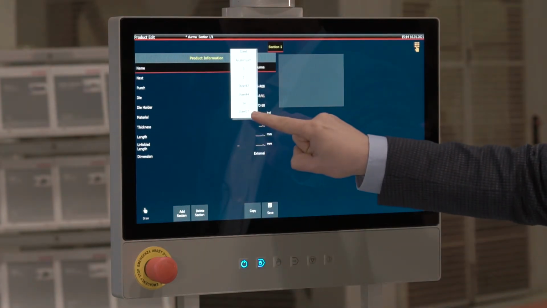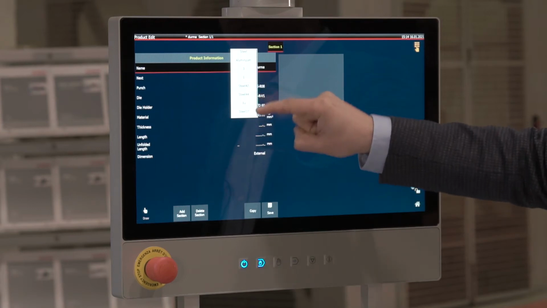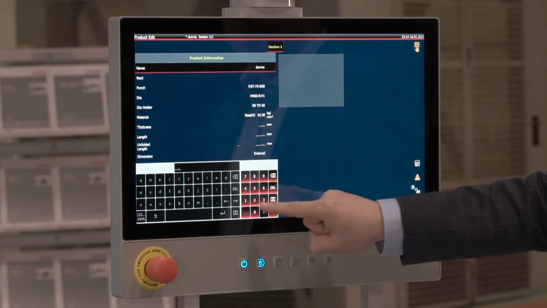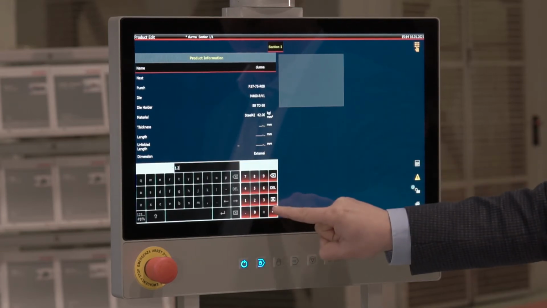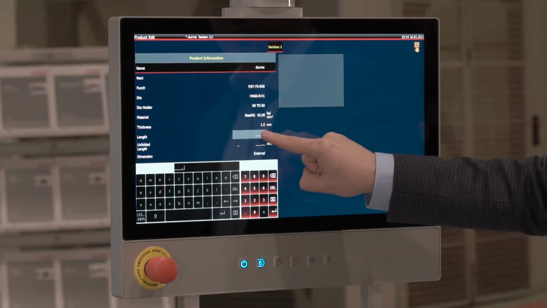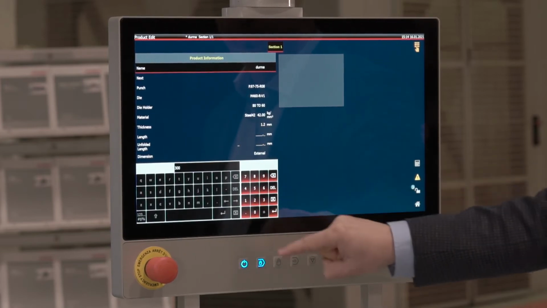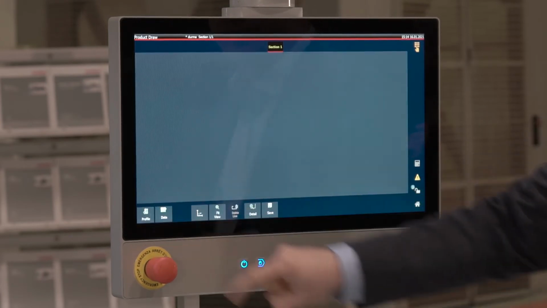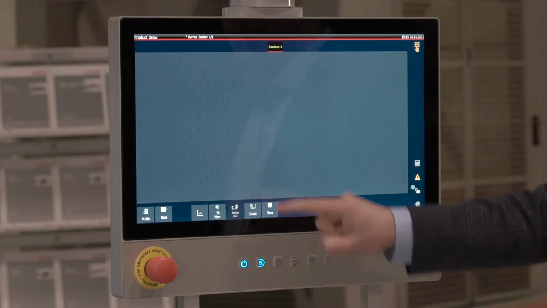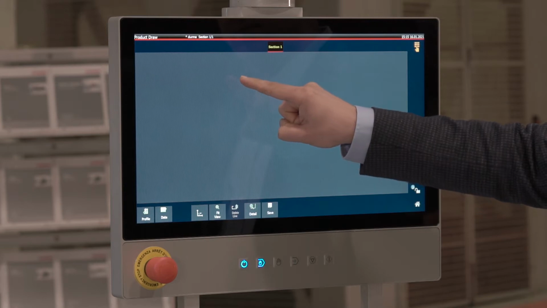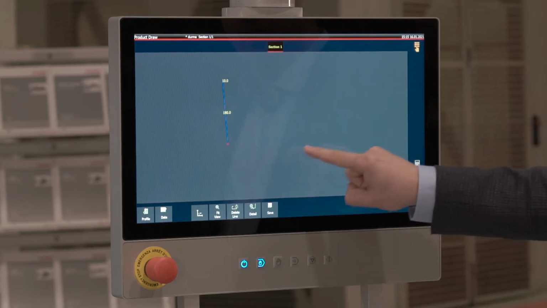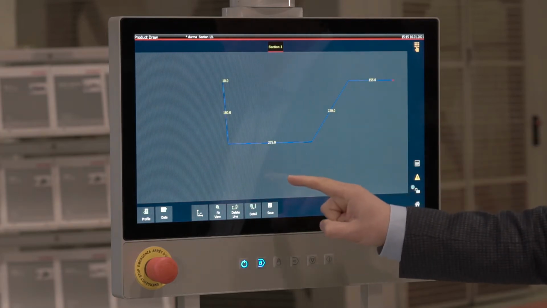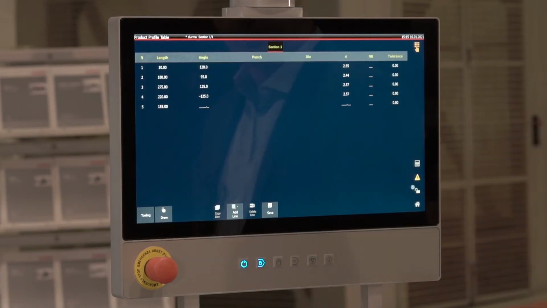Then we select the type of our material. We will go with steel ST42 today. Thickness is 1.2 mm. Bending length is 300 mm. After these steps, now we can start drawing. For the drawing process, it will be enough to select the bending corners on the screen. After completing our drawing, we can see the bending steps by pressing the profile button.